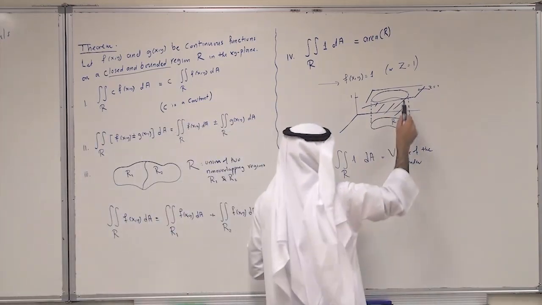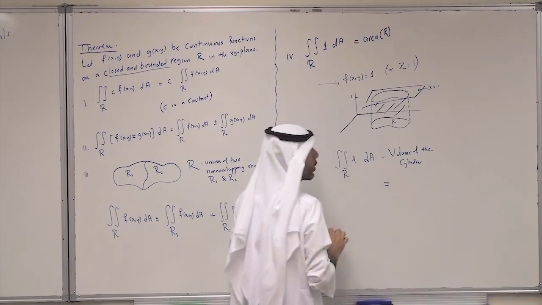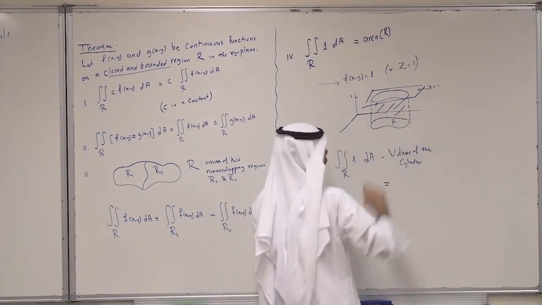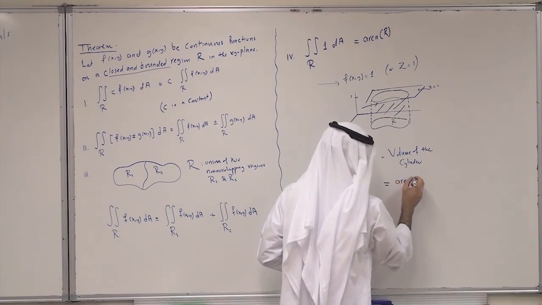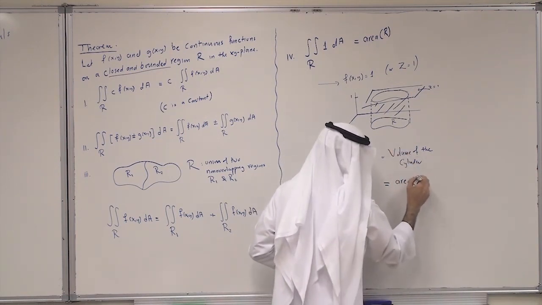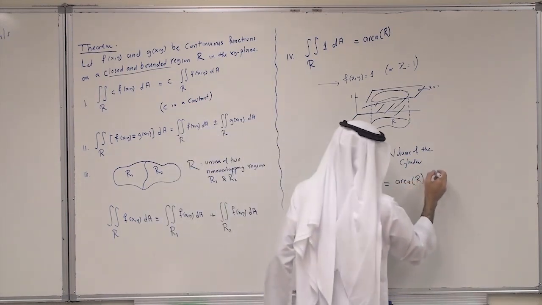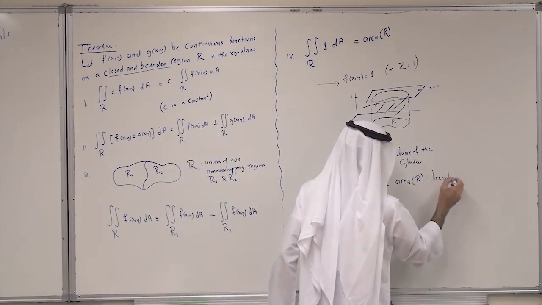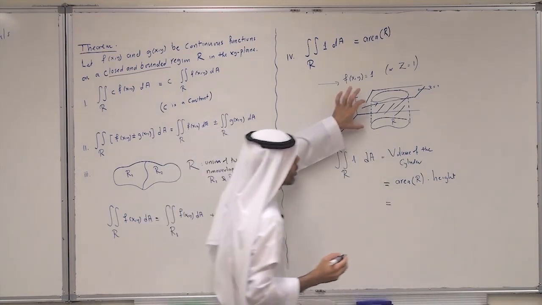But here it is also a cylinder. We can find the volume by finding the area of the base times the height. The area of the base, which is R, is the area of R, times the height of the cylinder. But the height of the cylinder is 1.